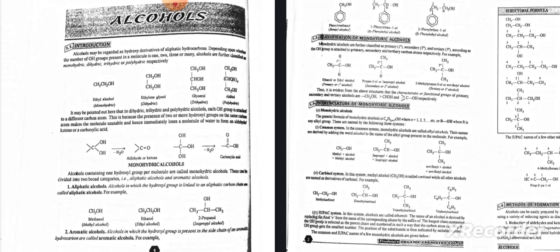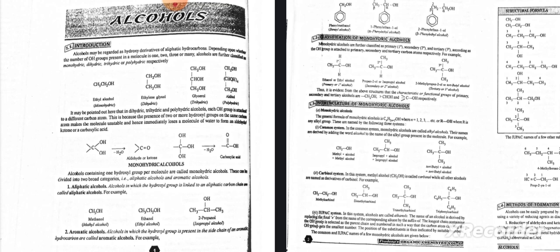This video is for visually impaired students, and the name of the chapter is Alcohols from Organic Chemistry, third semester. So let's start. Introduction. Alcohols may be regarded as hydroxy derivatives of aliphatic hydrocarbons. Depending upon whether the number of OH groups present in the molecule is 1, 2, 3 or many, alcohols are further classified as monohydric, dihydric, trihydric or polyhydric respectively.